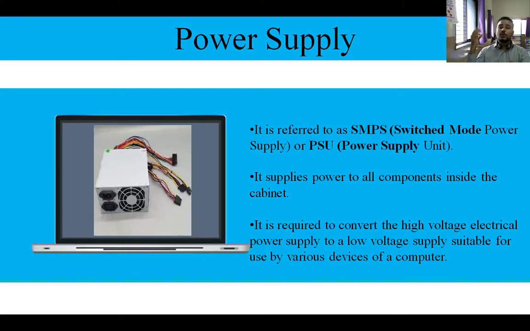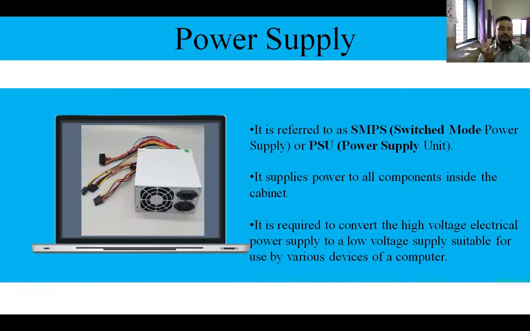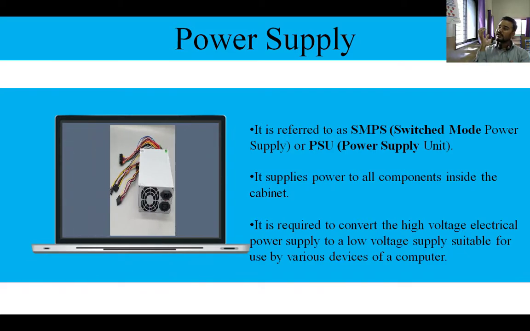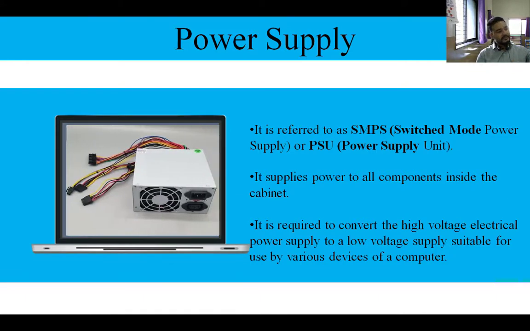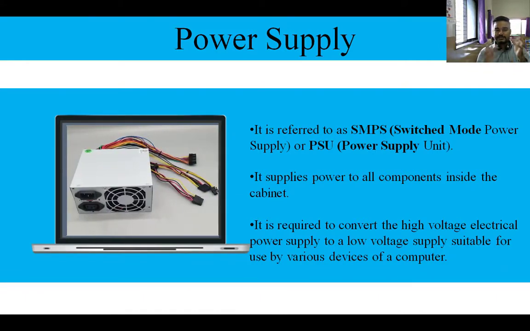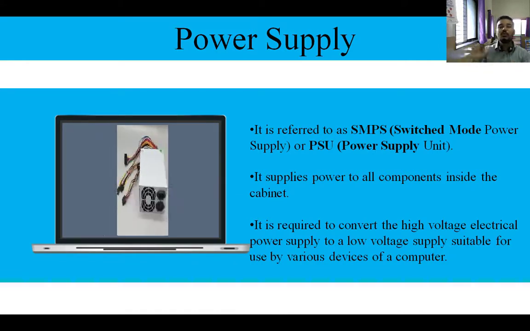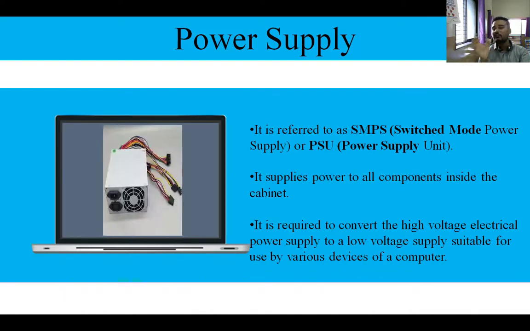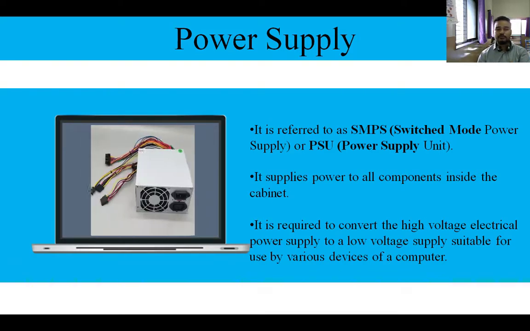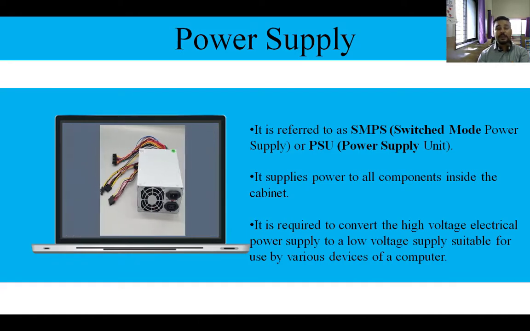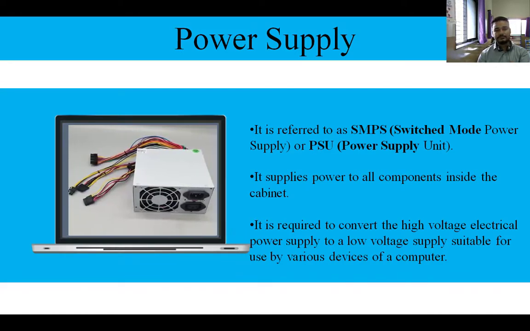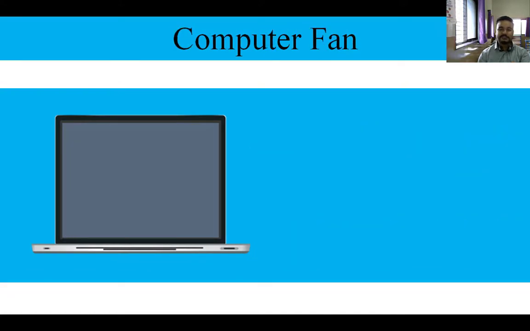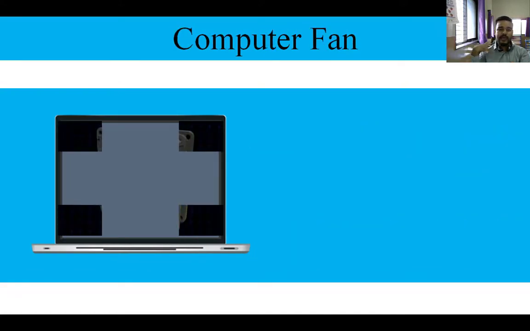Now, whatever the voltage, high voltage is coming from the main line, that is from the electricity board to our board, and our CPU will take all that and give only the low voltage which is required for the parts or components of the CPU. So, the power supply does the work of supplying power to our computer. Got it? Yes.